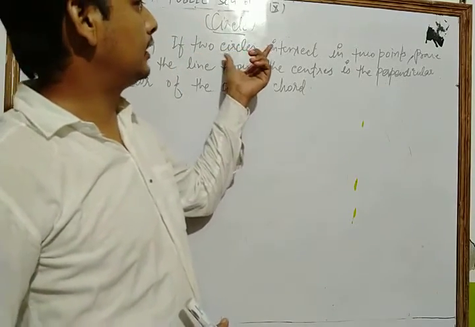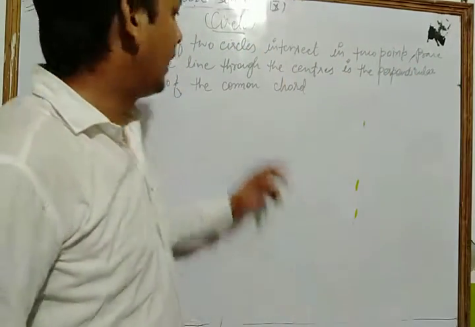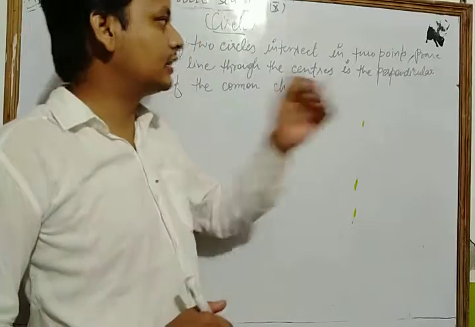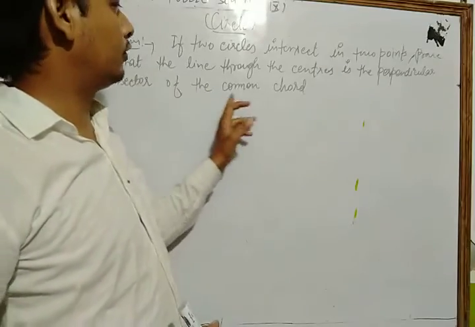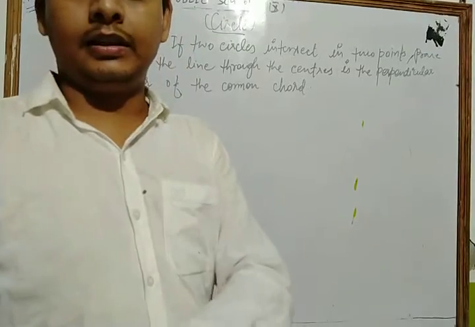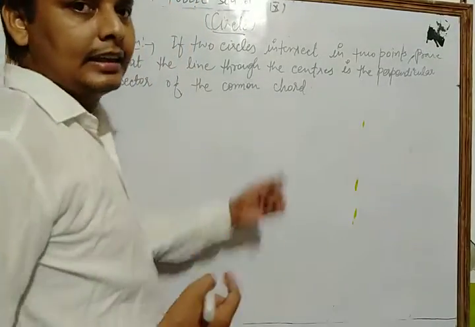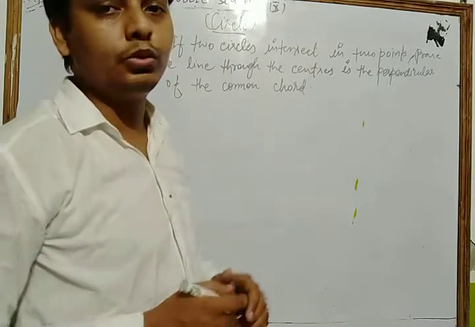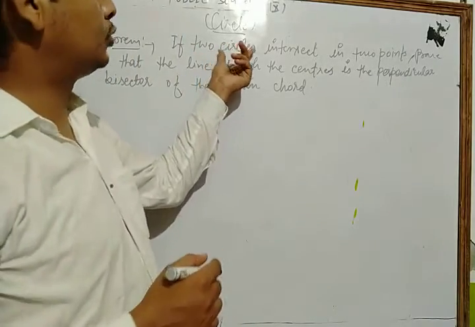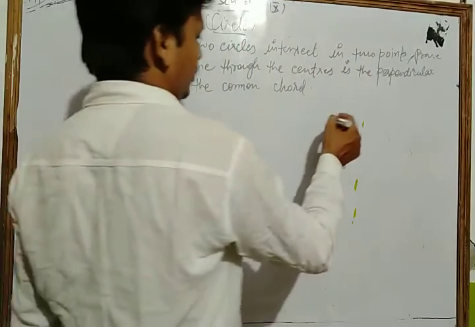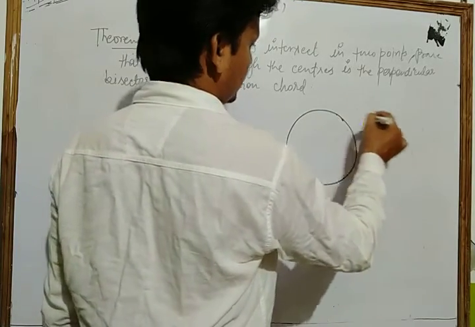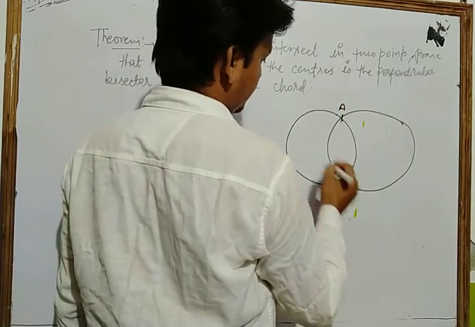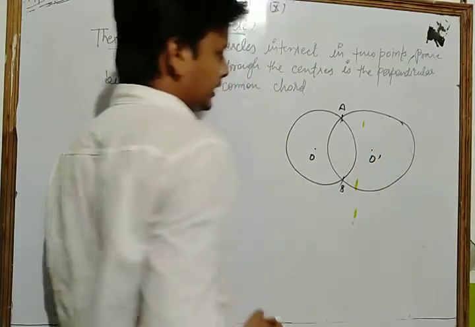Here we have to show that if two circles intersect in 2 points, the line through the centers is the perpendicular bisector of the common chord. Let's see. First of all, in proving this theorem, we draw two circles which intersect at two different points, because according to the theorem two circles intersect in 2 points. So we draw two circles like this, which intersect at points A and B, and here O and O dash are their centers.